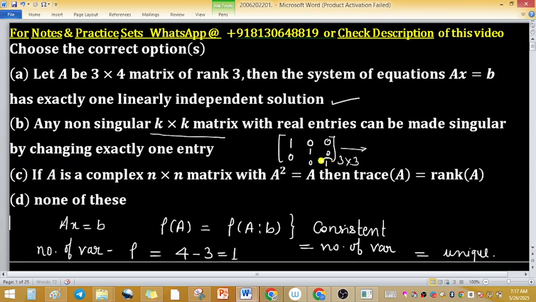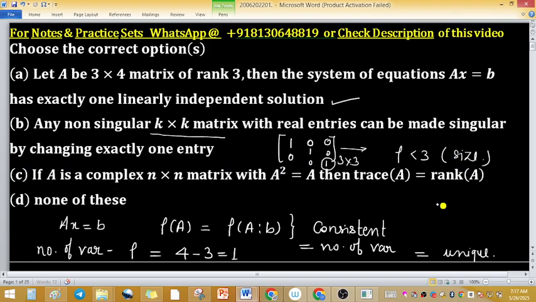If you somehow make this entry, or any pivot entry, 0, then the rank will be less than the size. 3 is the size of the matrix, then the determinant will be 0. It means the matrix will be singular. Only by changing one element of the matrix, you can convert the given matrix into a singular matrix.